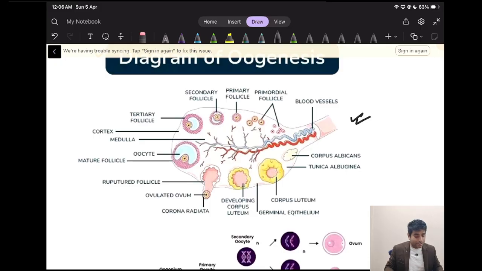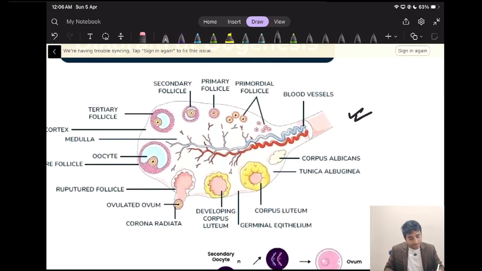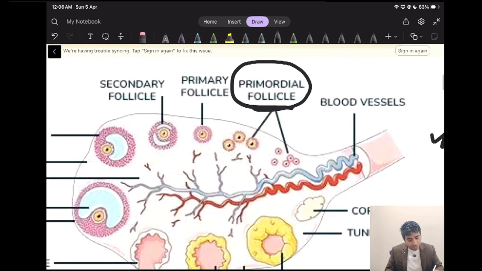Now you can understand. See, this is the ovary, and you can see the primordial follicle or oogonia, right? Then there will be formation of the granulosa cell layer, and the oogonia is there. Then we call it the primary follicle.